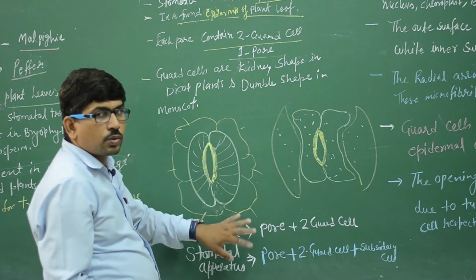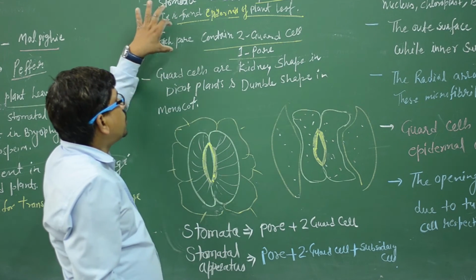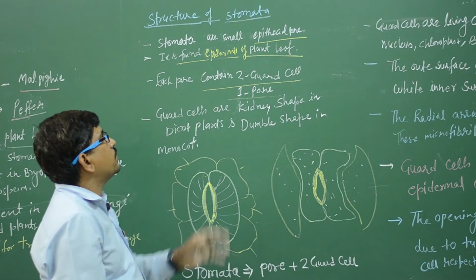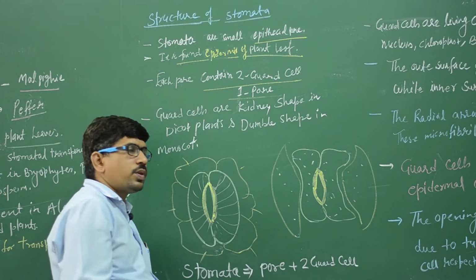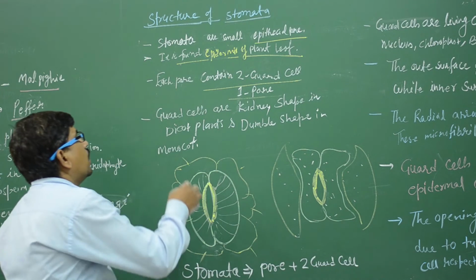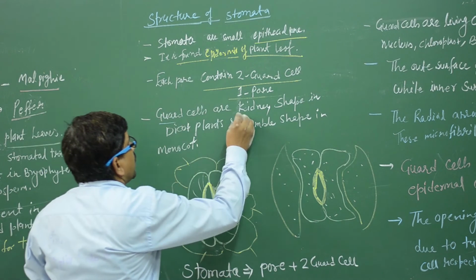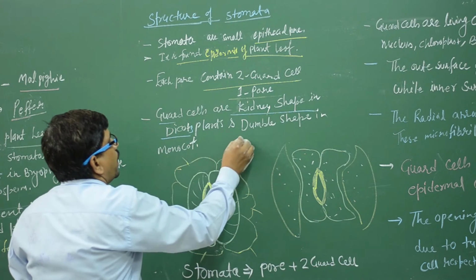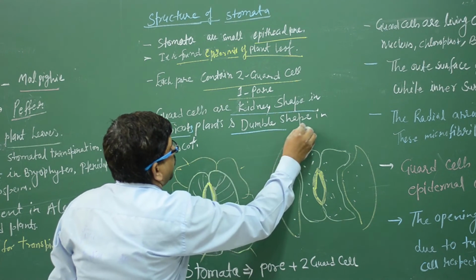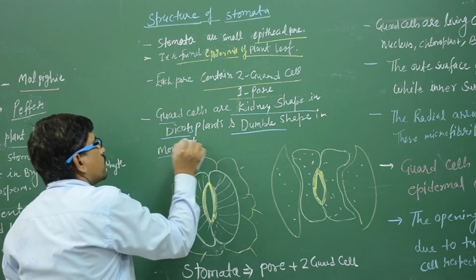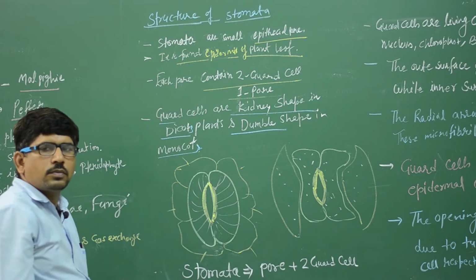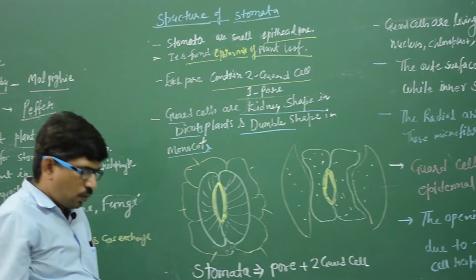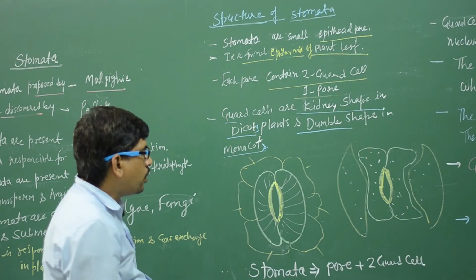We discuss both. Each pore contains two guard cells and one pore. Each epidermal pore is known as stomata. The guard cells are kidney shaped in dicots and dumbbell shaped in monocots.